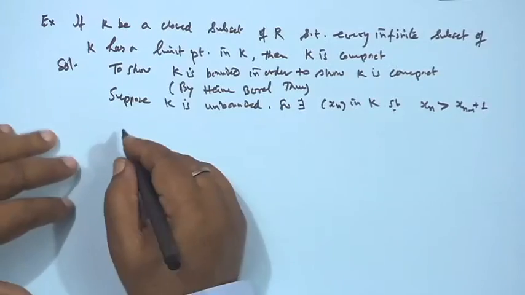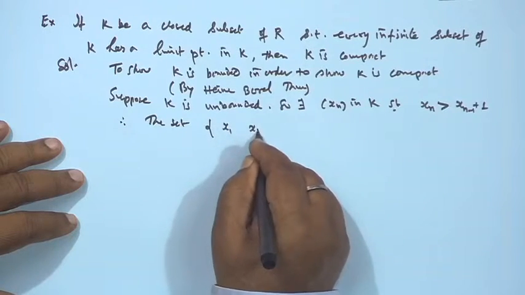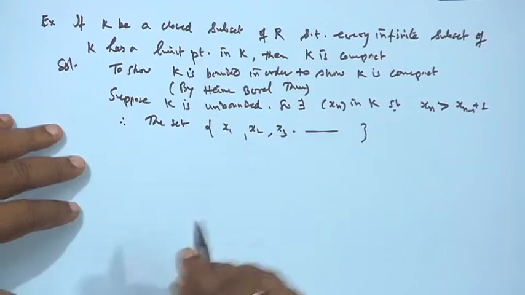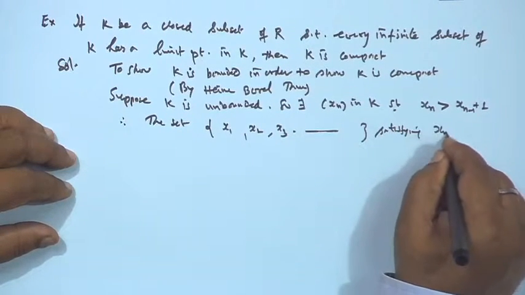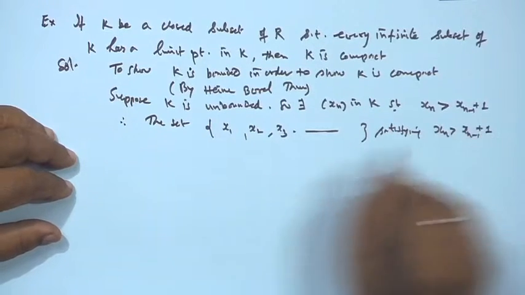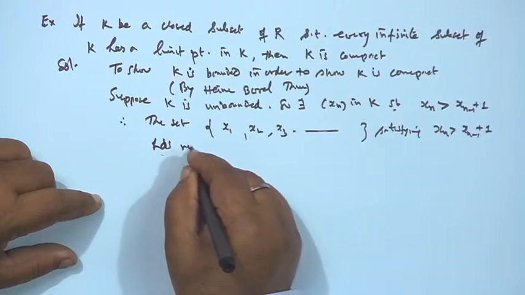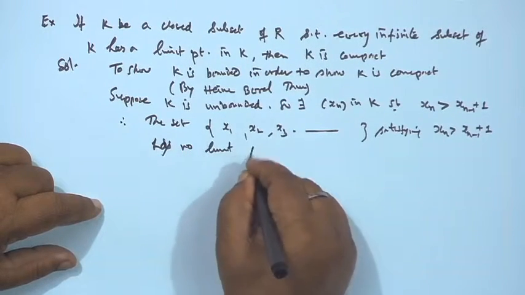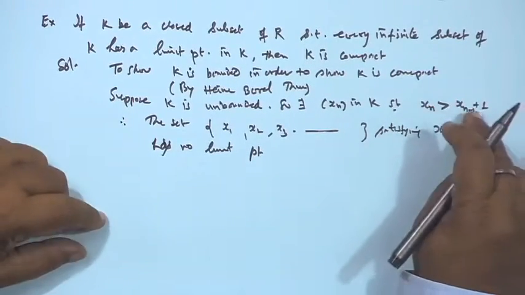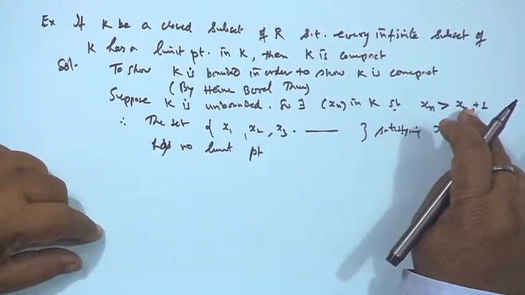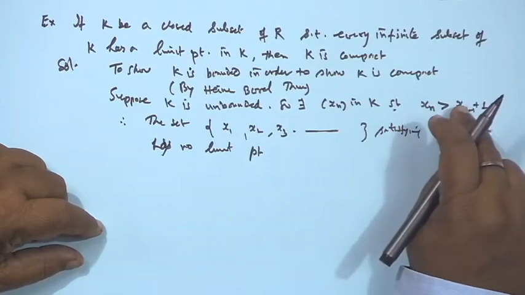Since it is unbounded, the set of these points x_1, x_2, x_3 and so on satisfying the condition x_n > x_{n-1} + 1 has no limit point, because if I take x_0, then x_1 becomes x_0 + 1, x_2 becomes x_1 + 1, that is x_0 + 2, and x_n becomes x_0 + n.